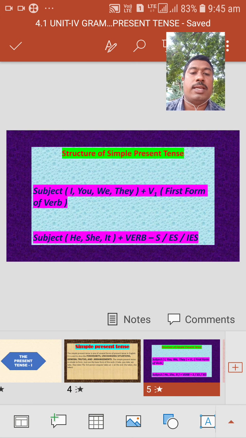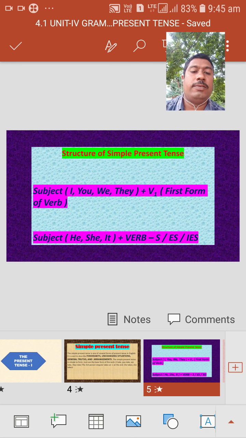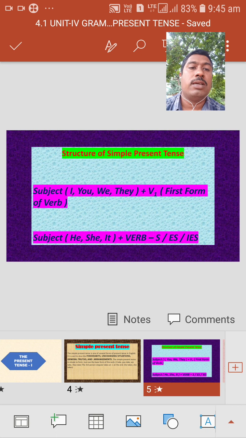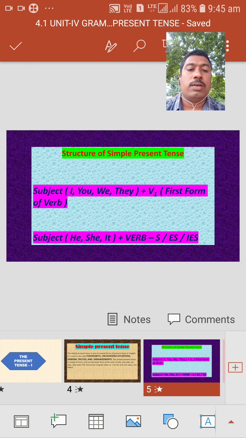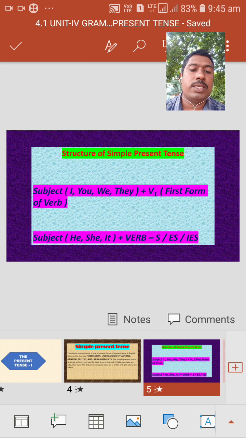Each and every tense has its own structure, and the simple present tense also has its structure. The structure is subject plus V1, and subject plus V1 plus object.